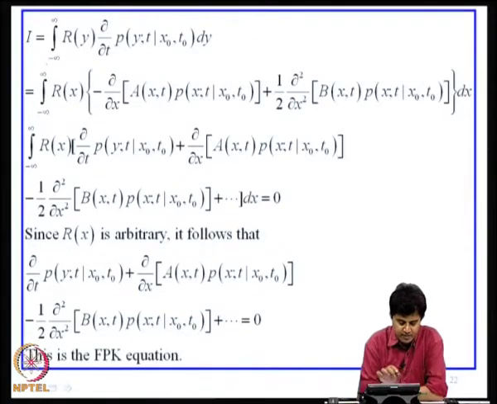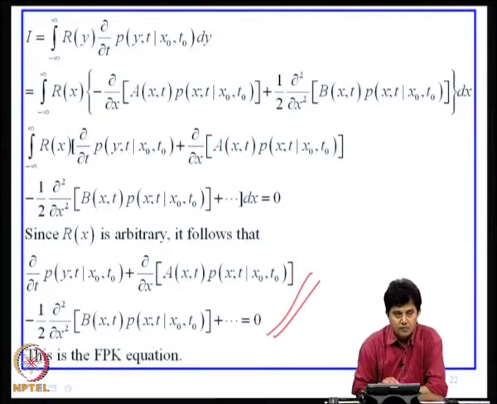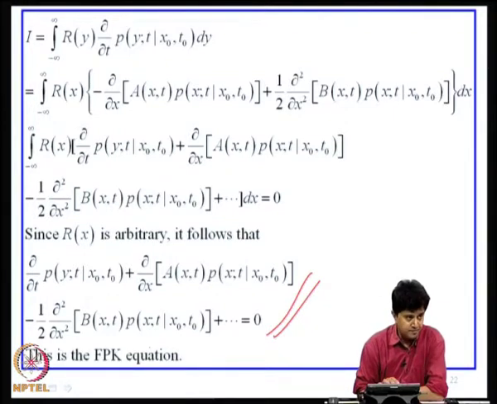Now, let us go back to the definition of I and write it in terms of these simplified versions. I get r(x) times a set of terms inside the bracket, dx, equal to 0. Since r(x) is arbitrary, it follows that the term inside the bracket should be 0, because this is true for all r(x), and we get that this is nothing but the Fokker-Planck equation that we derived by an alternate argument.